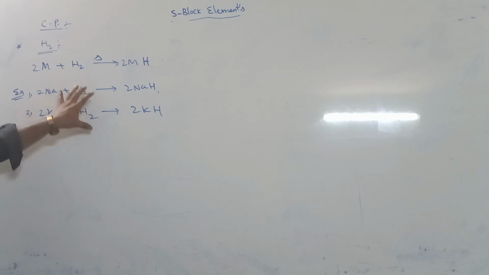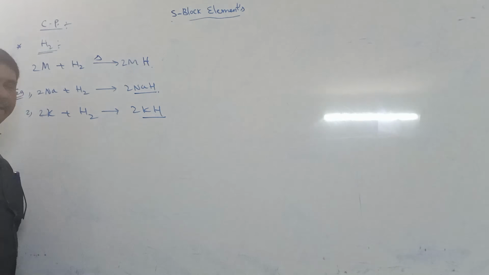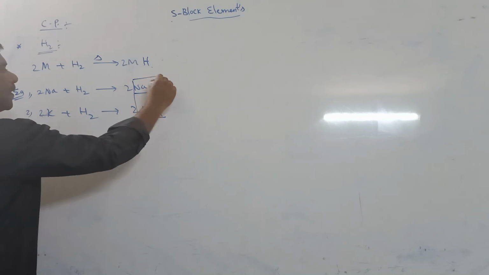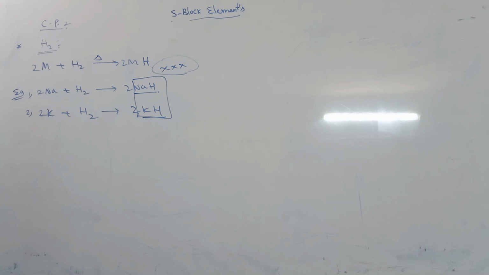These group elements form metal hydrides.